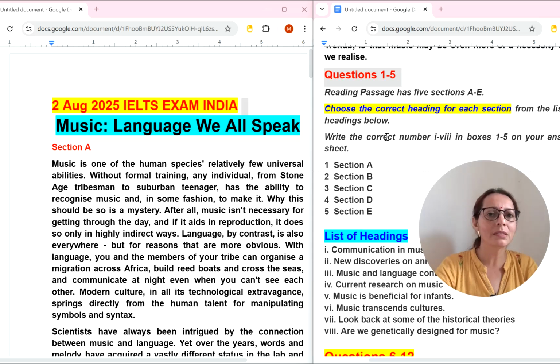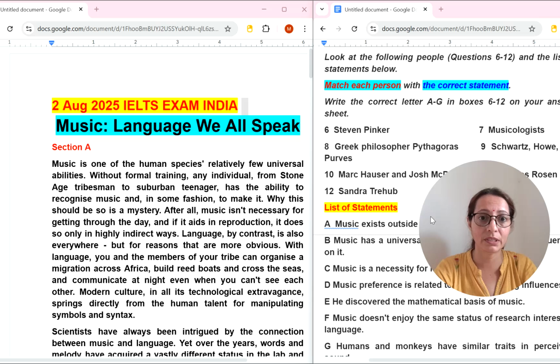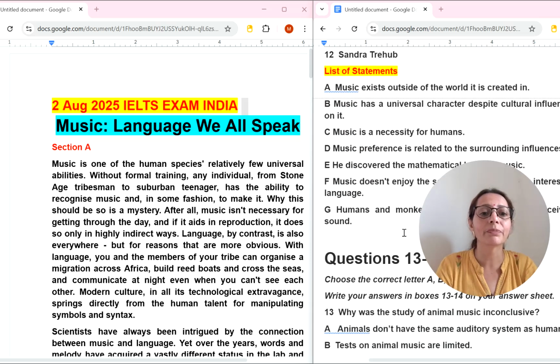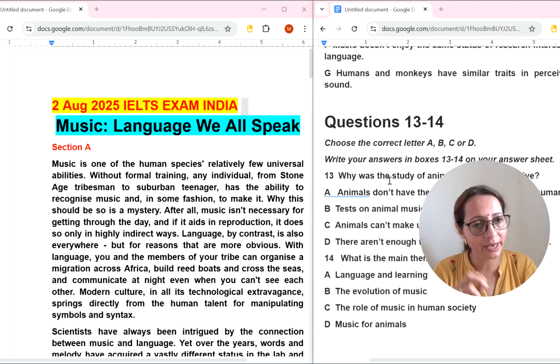Okay. So first type of reading question is list of heading, as we can see, and second type of question, as you can see, a list of people they have given, and for that we have to match with list of statements. So this question I was telling you, without reading so much, without understanding too much, we can easily get answers with the help of only keyword strategy. And third type of question, here you can understand multiple choice question.